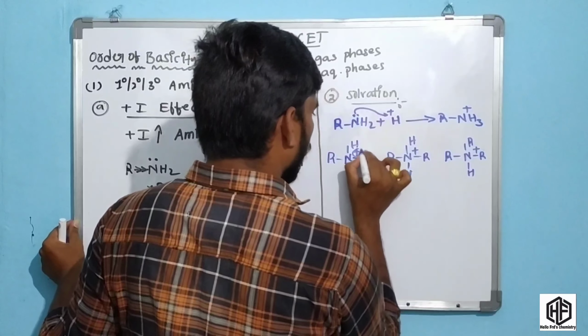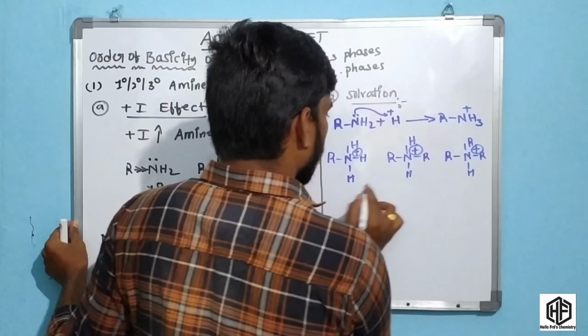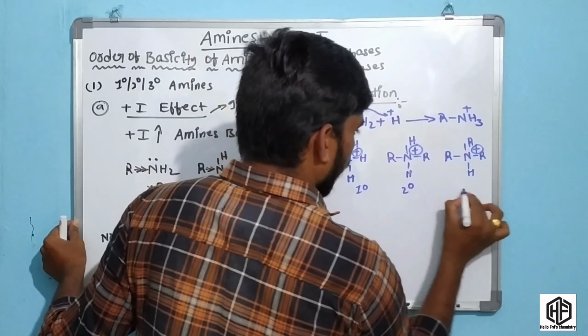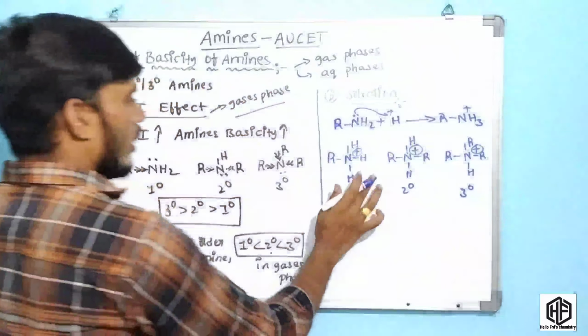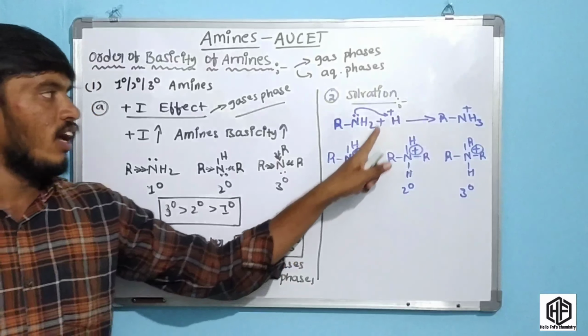These are the primary, secondary, and tertiary amines in cation form during solvation.